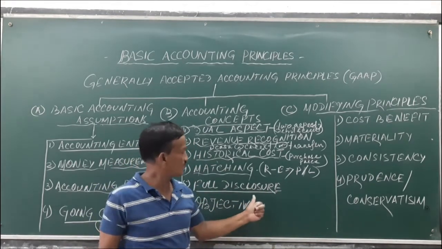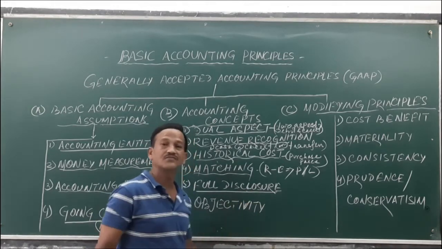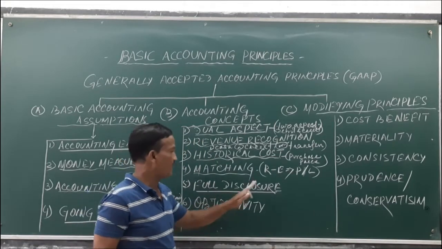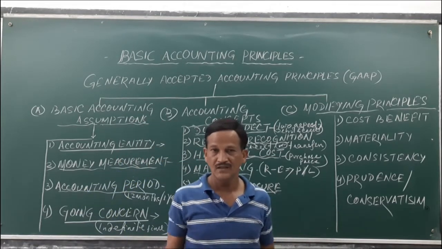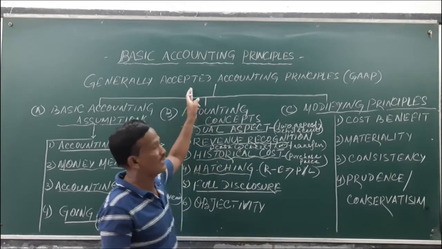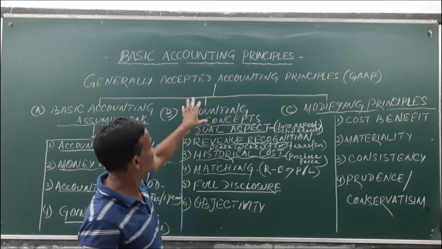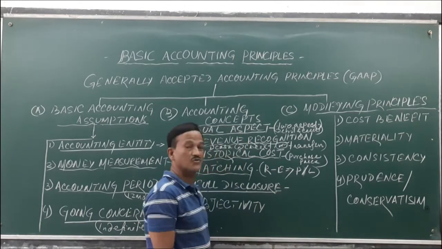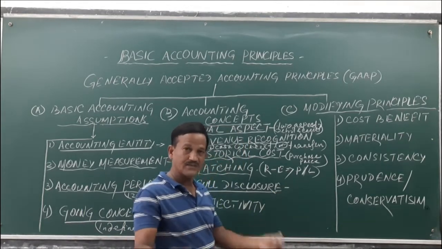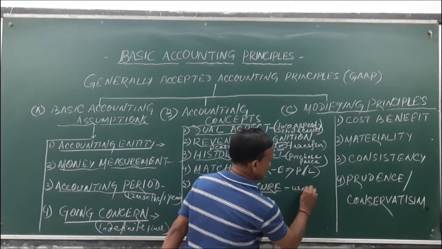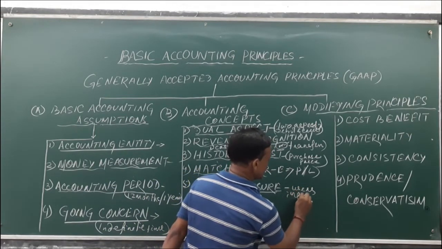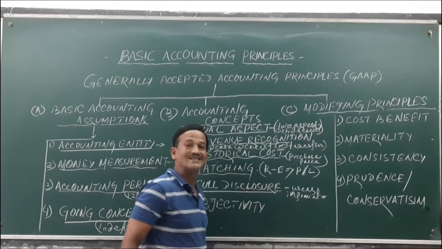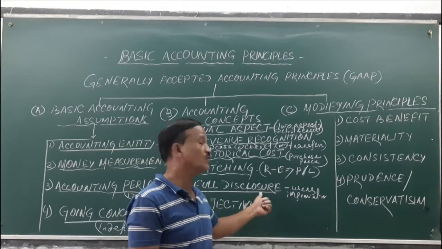Full disclosure principle means disclosure to outsiders. Full means everything should be shown to the public or to the parties who are interested in the accounting information. So this principle guides the business to provide all the necessary information to the public or the different users. Provide users information